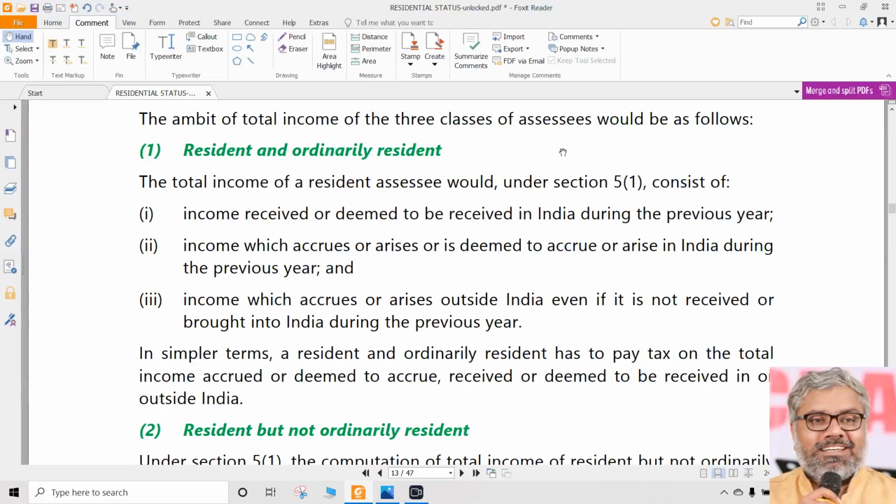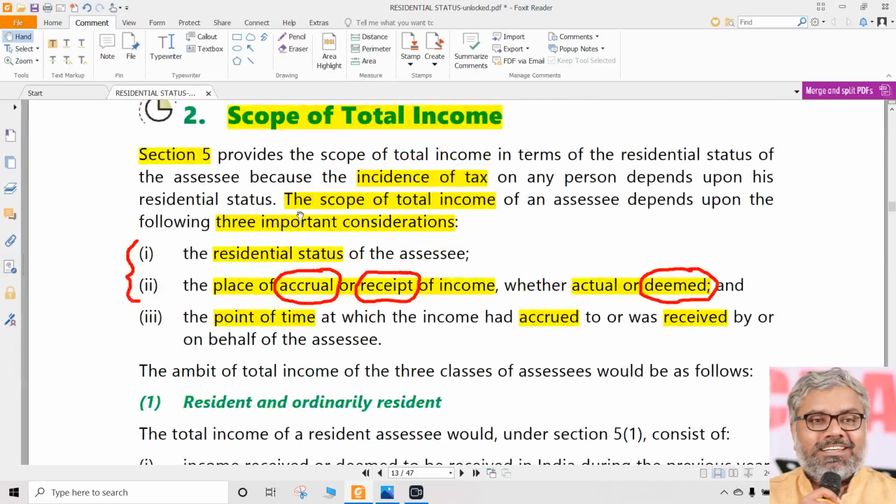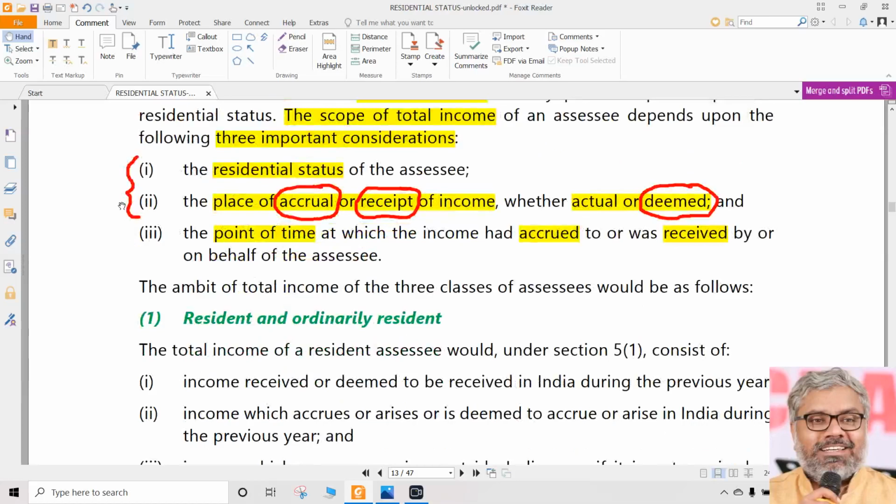In the academic world, in the bookish world where we live, we don't care much about companies and all that. That will be more or less very evident whether a particular income is taxable or not. We don't need big provisions there. By just observing the facts, we can understand that. But once again, reality is completely different. In reality, individuals is the easiest one, and companies and all are always complicated, and gray areas will lead to litigations which we are not interested.